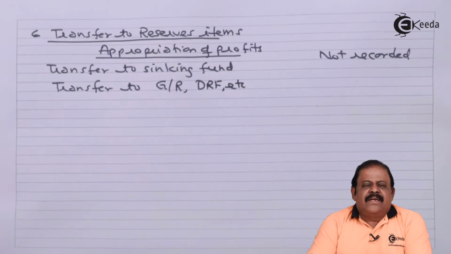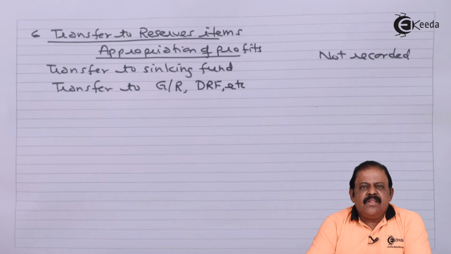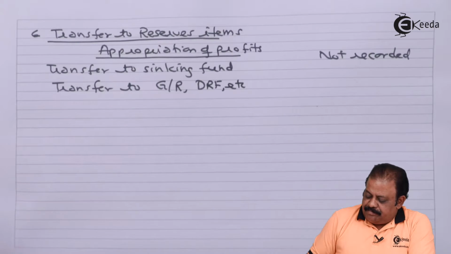In the cost book, these items are not recorded. Therefore, final profit as per the financial book goes down and as per the cost book remains up.